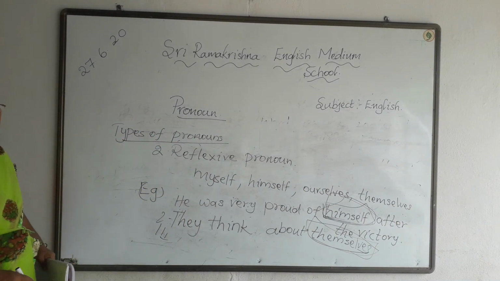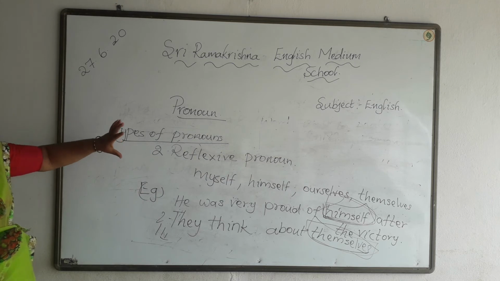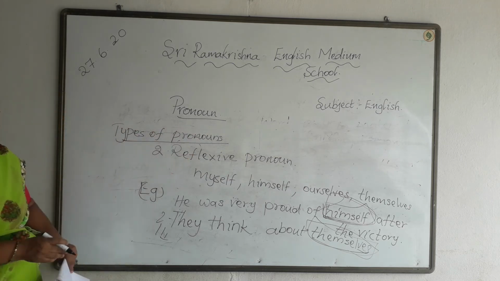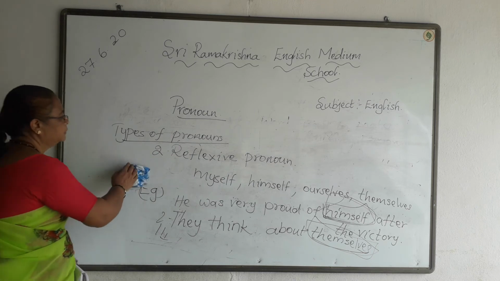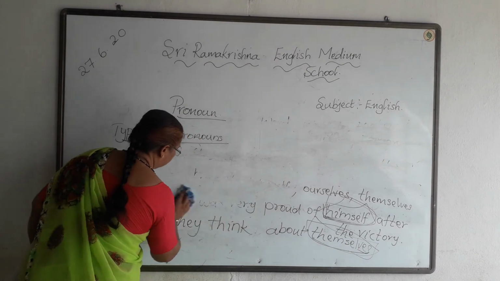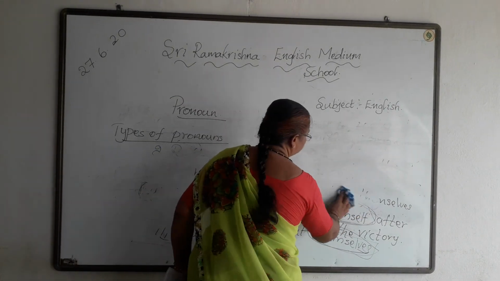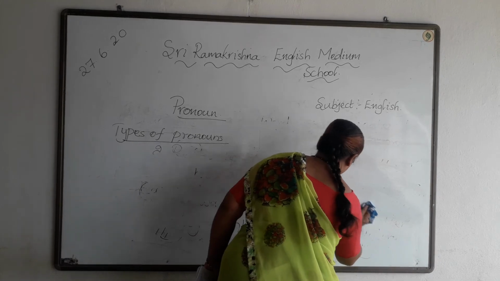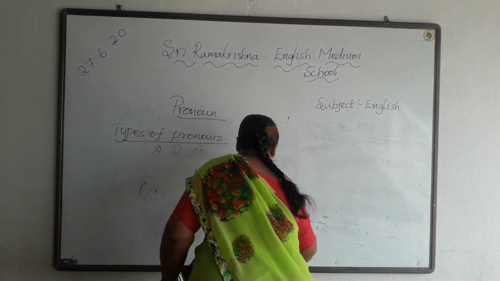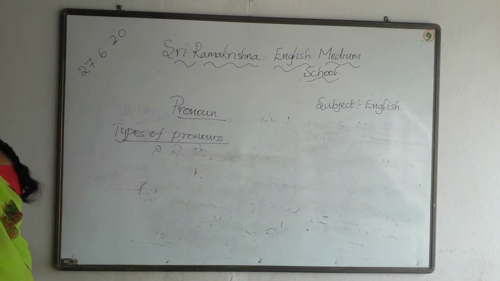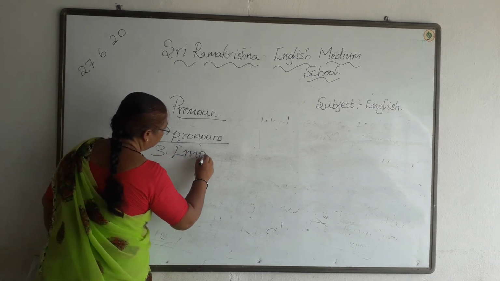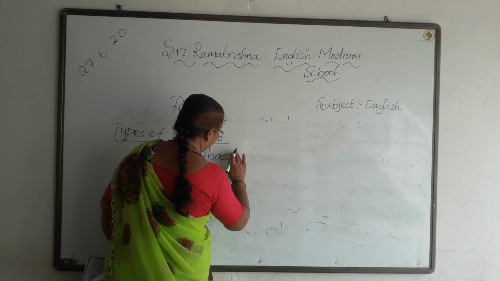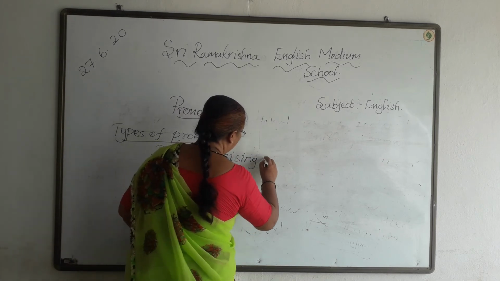Understood, children? I have taught you about two pronouns. In the types of pronoun, first one is personal pronoun, second one is the reflexive pronoun. Next, third one. Third one is the emphasizing pronoun.